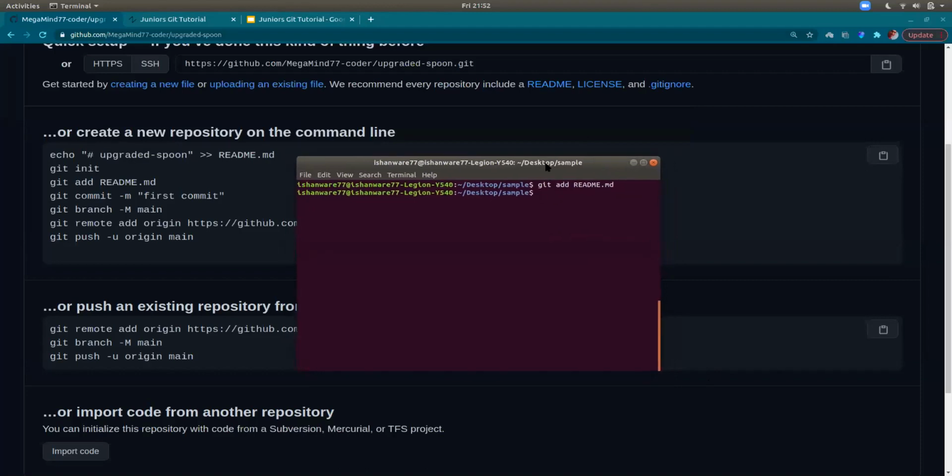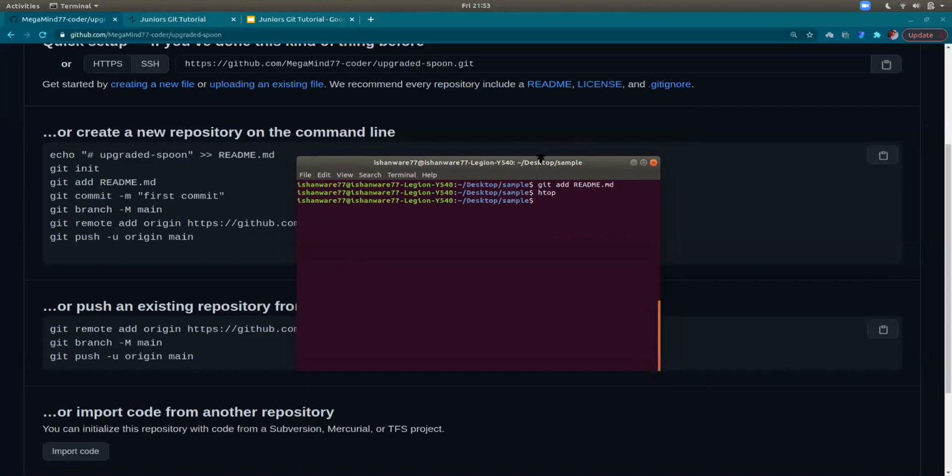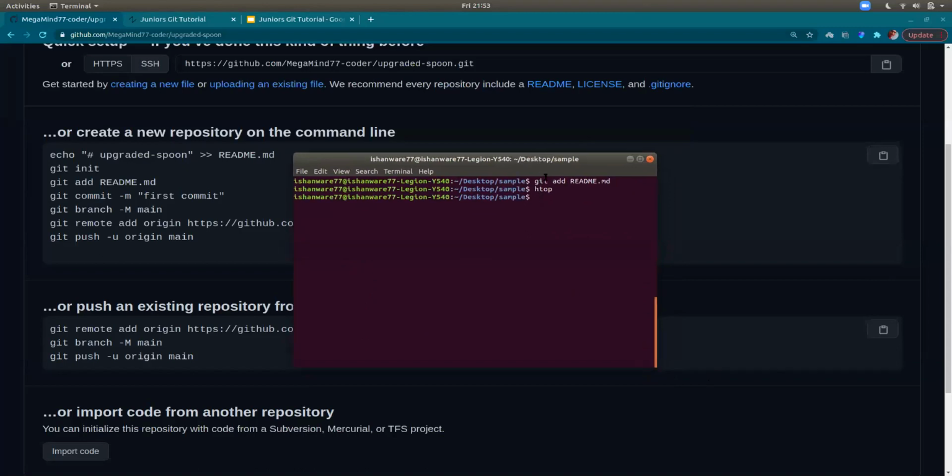So just one tiny detail. After add, you just put a directory or a file name. So in this case, as you can see, Ishan has added readme.md. So that's one file that is now added to something we call a staging area. Okay, so it has been added. Now you can also add a full directory to it, right? So whatever changes are made in that directory, whatever files have been changed, those will be added automatically.